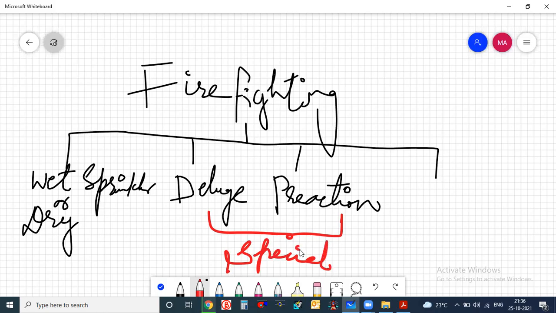Special conditions means, for example, if you have any special rooms or any highly hazardous areas, for those places these systems are used. But the wet sprinkler system is the common system. For any space, for any region, we can adopt the wet sprinkler system. There is a certain difference between each and every system, which we are going to cover in our session.